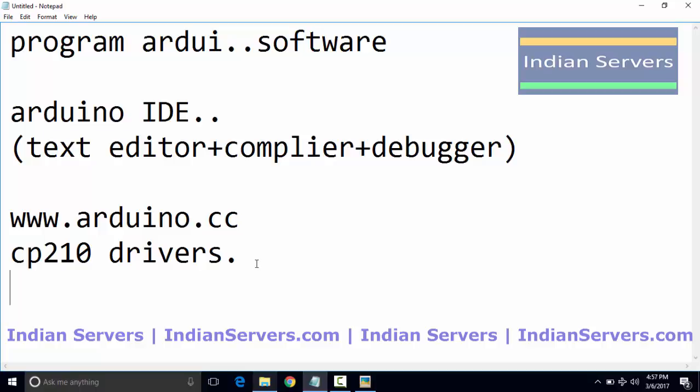So after downloading the software, install the drivers if required, open the text editor, write the program and hit upload, so that the program is going to upload in the microcontroller or Arduino board.